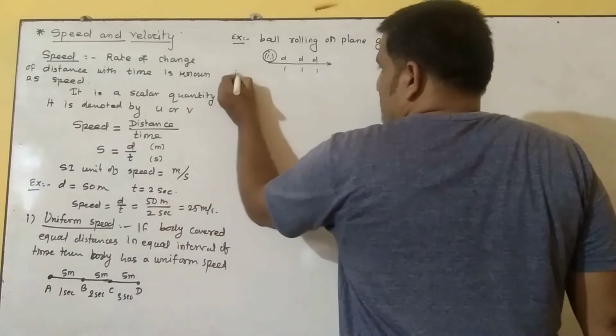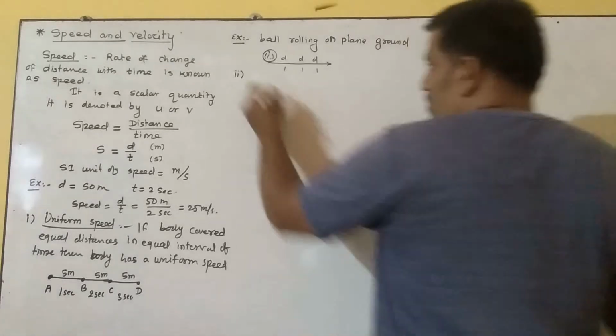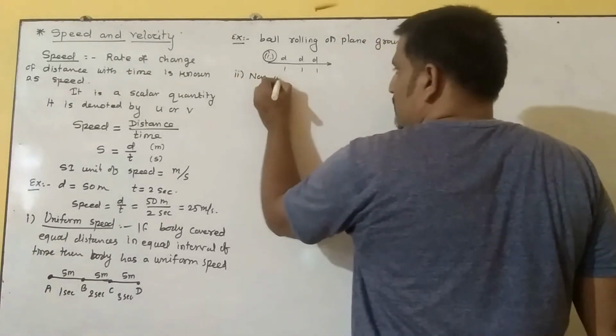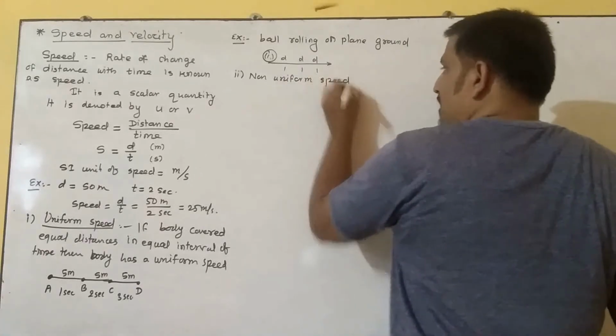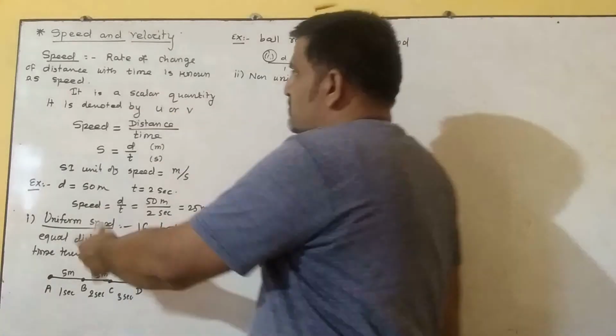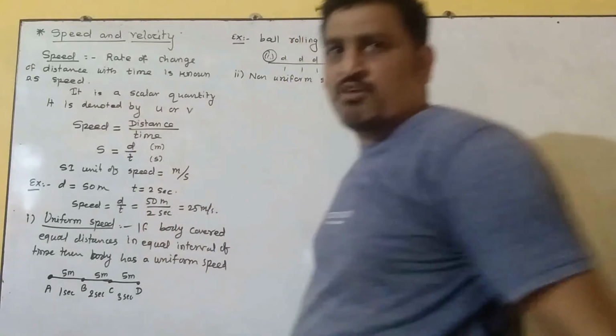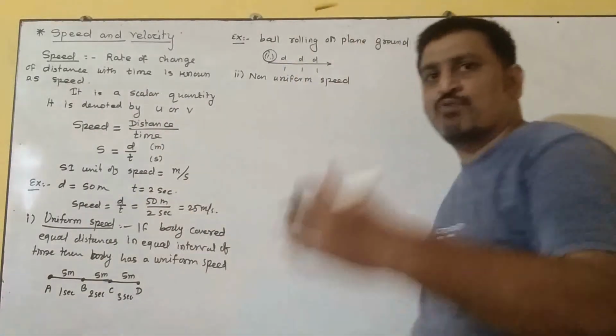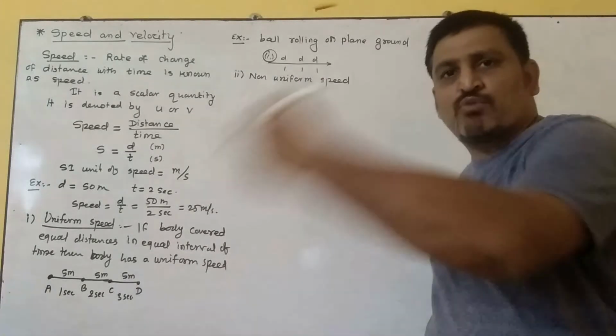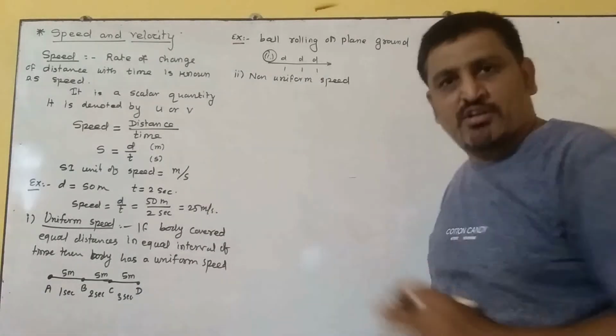The next concept related to speed is non-uniform speed. For uniform speed, the SI unit and everything is the same, because it is a type of that speed only. Uniform speed is when equal distances are covered by the body in equal intervals of time.